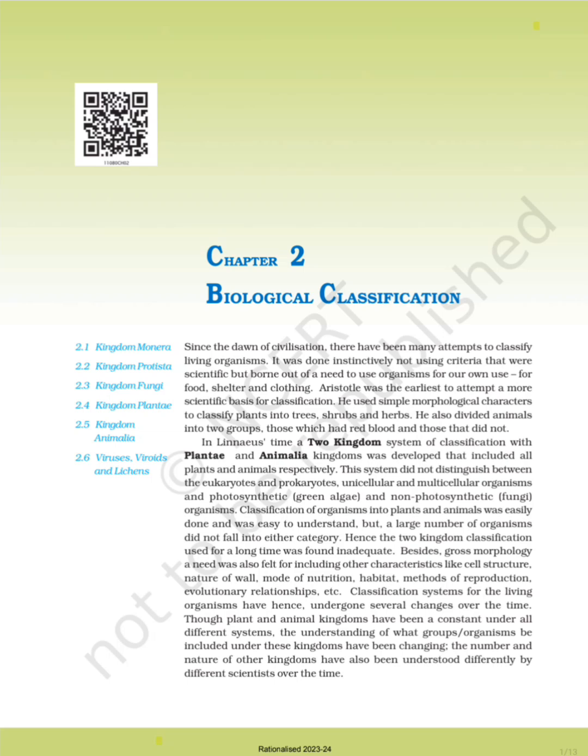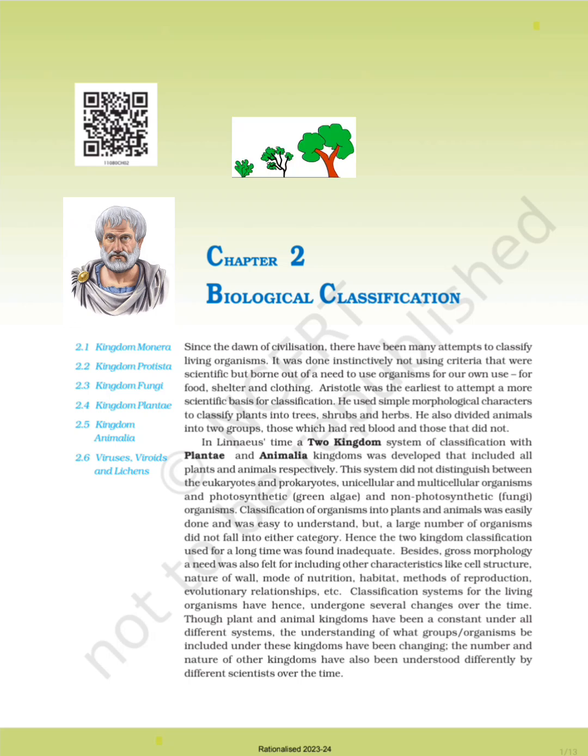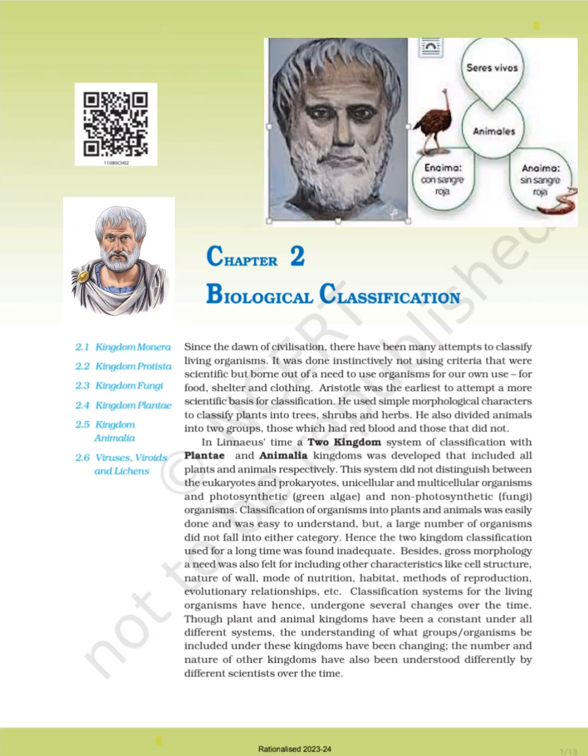Chapter 2 Biological Classification. Since the dawn of civilization, there have been many attempts to classify living organisms. It was done instinctively, not using scientific criteria, but born out of a need to use organisms for our own use, for food, shelter, and clothing. Aristotle was the earliest to attempt a more scientific basis for classification. He used simple morphological characters to classify plants into trees, shrubs, and herbs. He also divided animals into two groups, those which had red blood and those that did not.